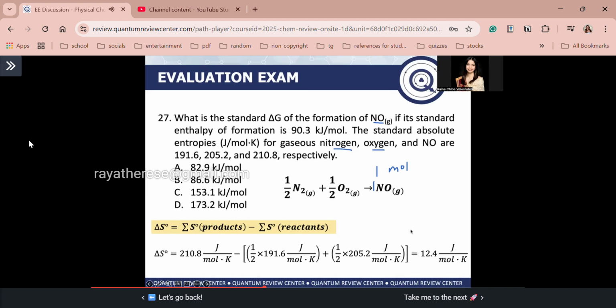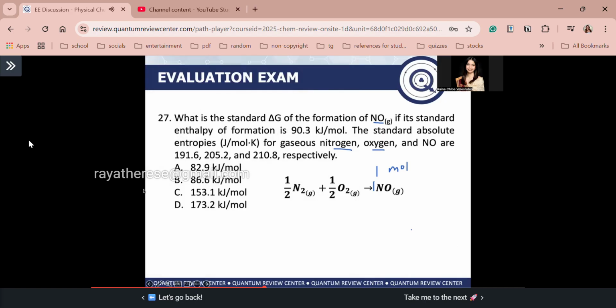Okay, ma'am, why molar entropy? Because it is per mole, okay? Now guys, we can now determine the delta G of formation, okay? Take note guys, delta S naught, we just convert it to kilojoules, where delta S naught is now equal to 0.0124 kilojoules, okay? What equation will we use? Of course this one, right? Ma'am, why? Because we are already given the enthalpy of formation, which is 90.3 kilojoules per mole.